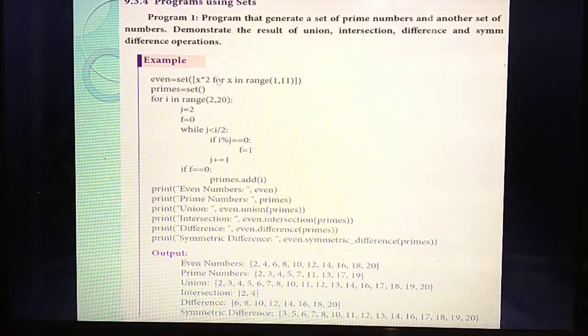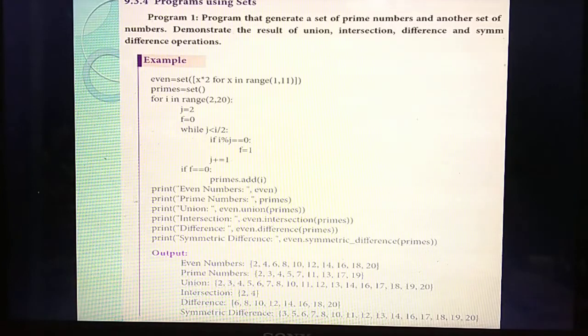Why? Because you have already given the even numbers. Even numbers means the value starts from 2. So j equal to 2. Next, you have given the range of 2 to 20, and the even numbers always start from the value 2. Understand? Next, for prime numbers, the value of f you are initially assigning as 0.